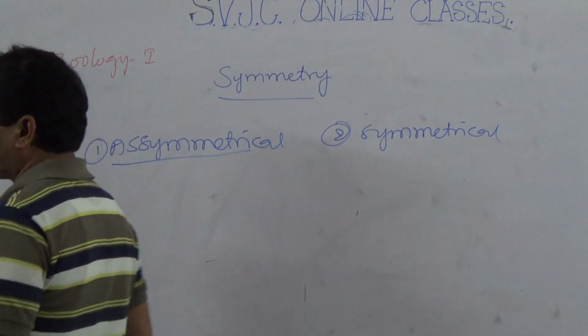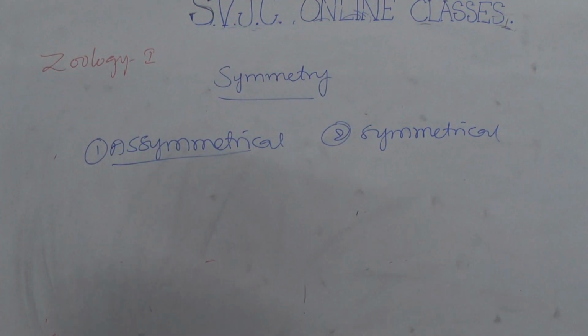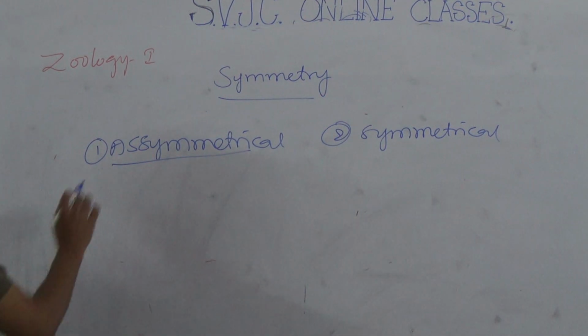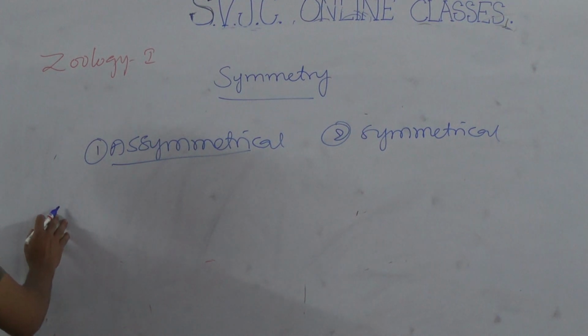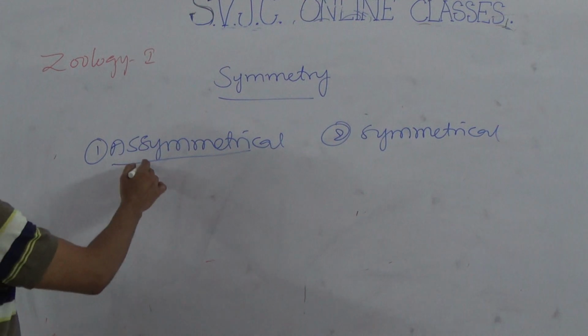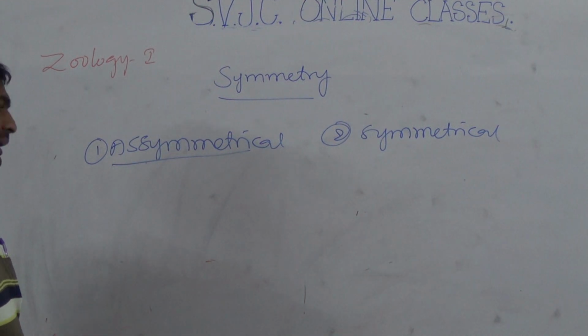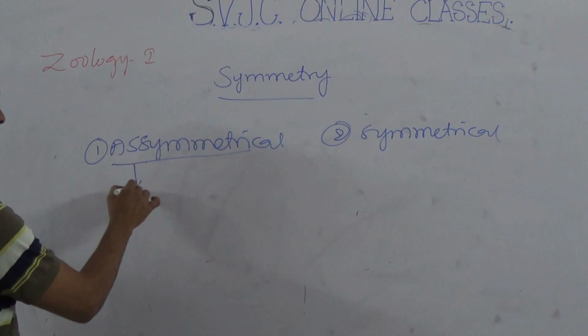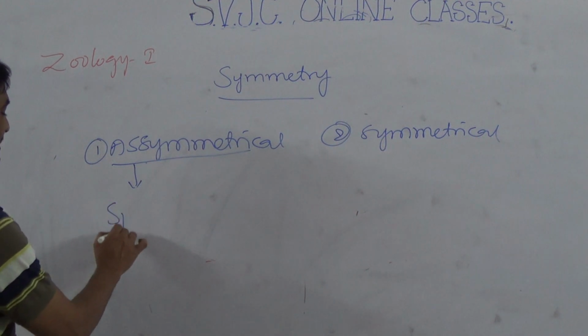Asymmetrical means animals which cannot be cut into two equal parts. Animals which cannot be cut into two equal parts are called asymmetric or asymmetrical. The asymmetrical animals example is